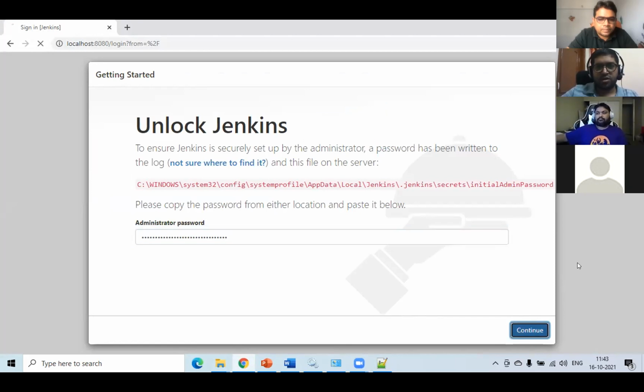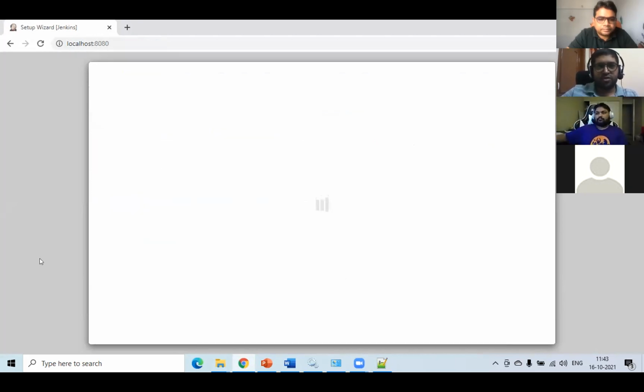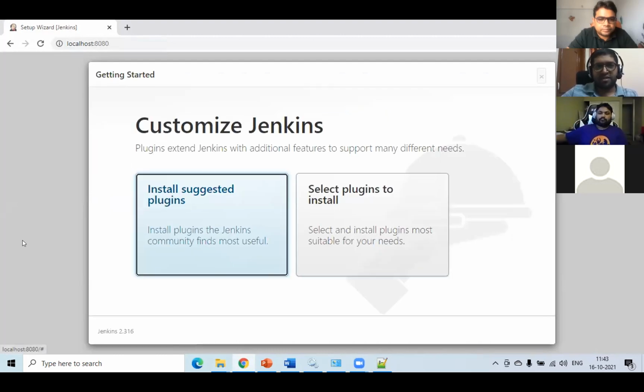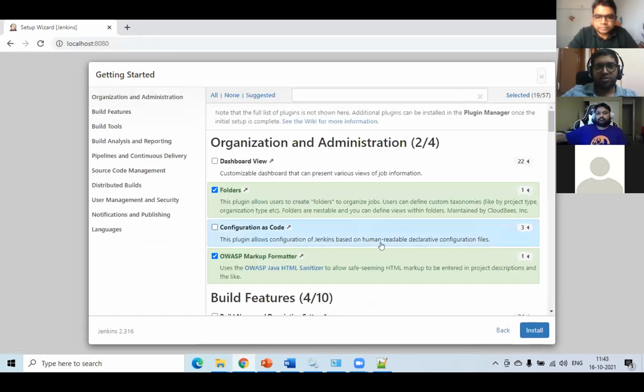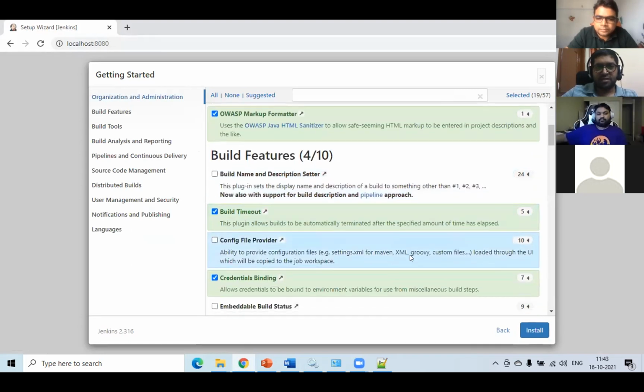and click on continue. Here are a couple of steps which I did not mention in our PPT, since this is not exactly relevant. Everyone can do this now. We are installed, so we need to select some plugins. When we click here, it will give me some options like this.